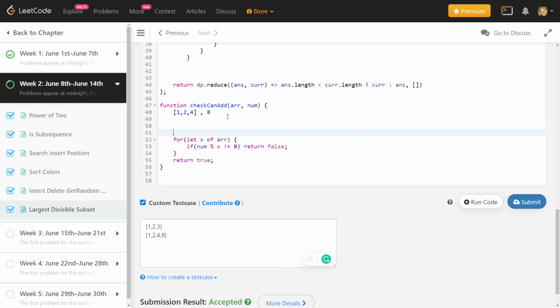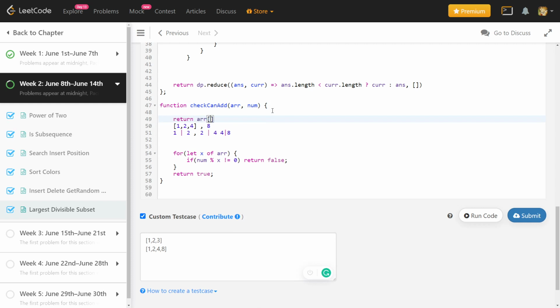But because I already know that this array is sorted, and I know that this array is actually a valid solution, that means that all the pairs in this will be satisfying this condition, right? So 1 divides 2, and then 2 divides 4. So instead of checking with every element, I can just check with the last element. I just need to check that 4 divides 8. Why? Because I know that 4 is divisible by all the elements below it. So if 8 is divisible by 4, that means it will be divisible by everyone. So what I can do is I can just return the array's last element.